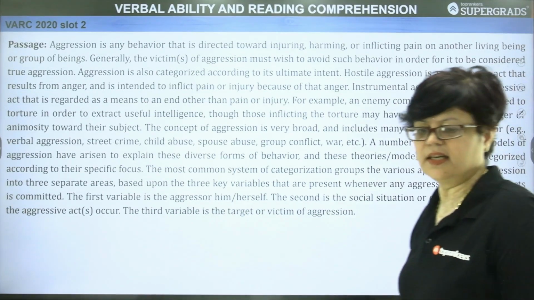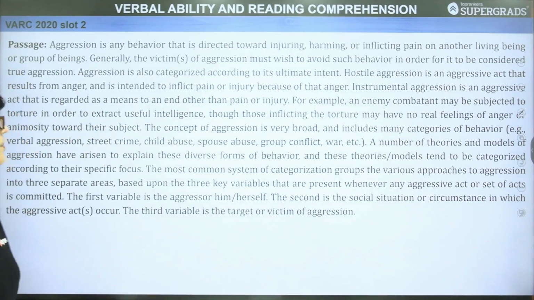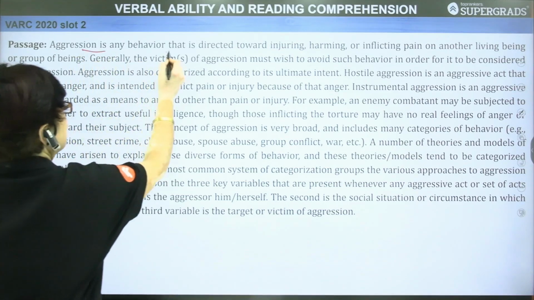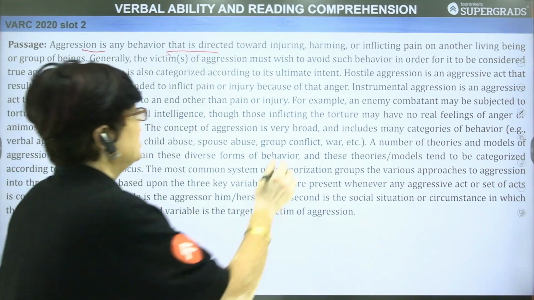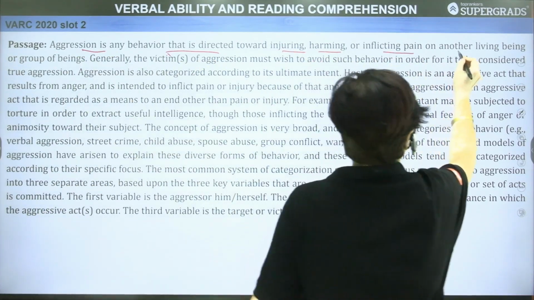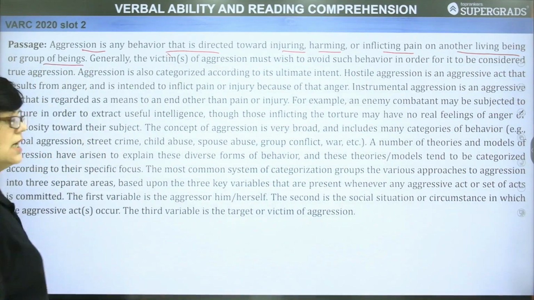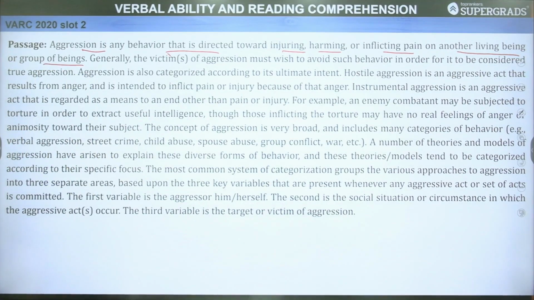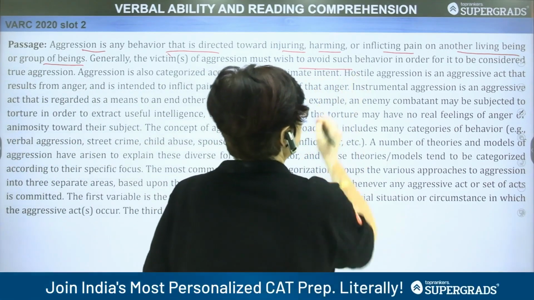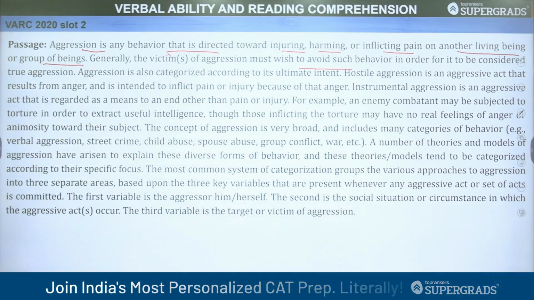Taking the passage in detail, as you can see, this had appeared in VARC CAT 2020 slot 2. The passage is based on psychology, the concept of aggression. Let's start reading it together. Aggression is any behavior that is directed towards injuring, harming, or inflicting pain on another living being or group of beings. So the author starts with the topic that is aggression. Generally, the victim or victims of aggression must wish to avoid such behavior in order for it to be considered true aggression.